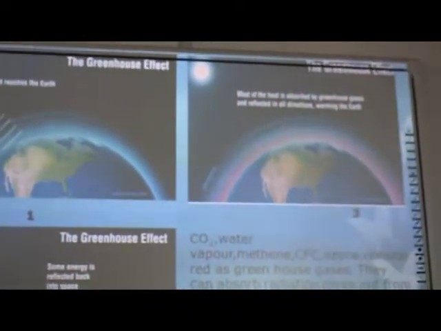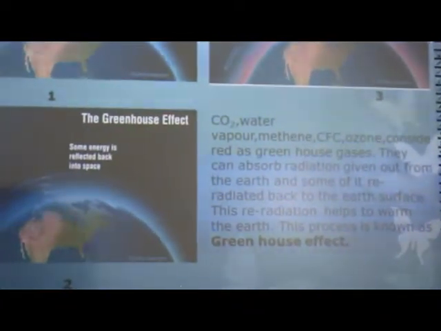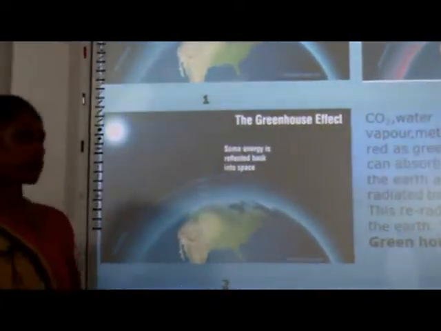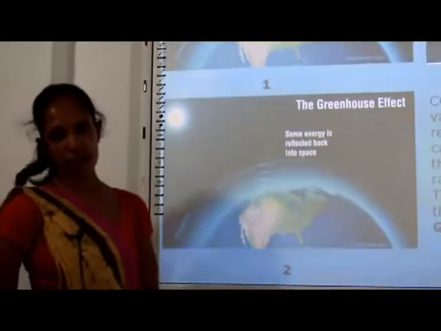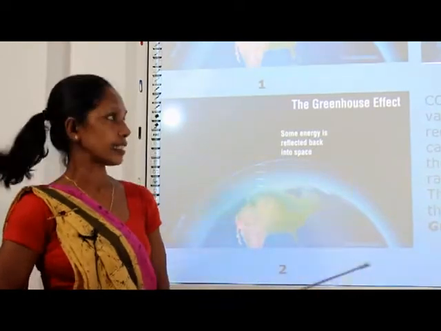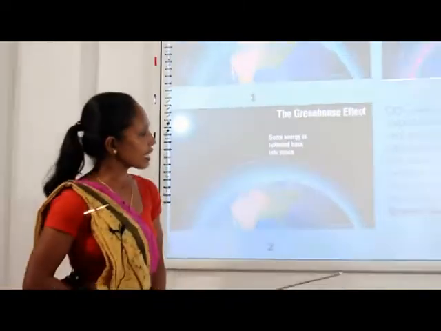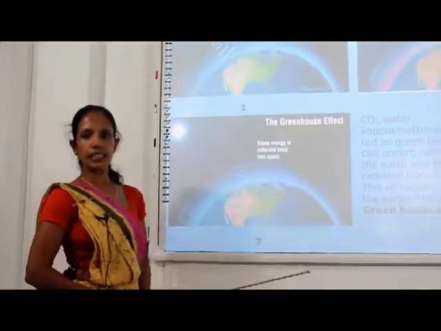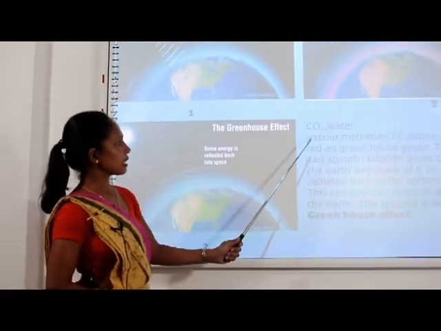And a certain amount remains inside the atmosphere and is reflected in all directions, and that process increases the temperature of the earth. So this atmosphere acts as a jersey worn by the earth. So then we can get a definition of the greenhouse effect. Can you see this?